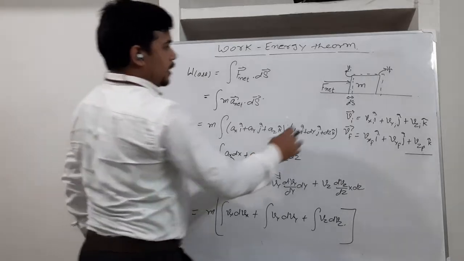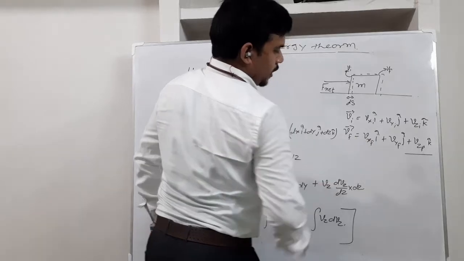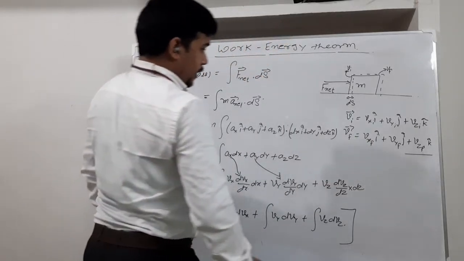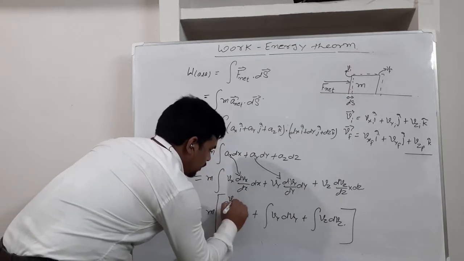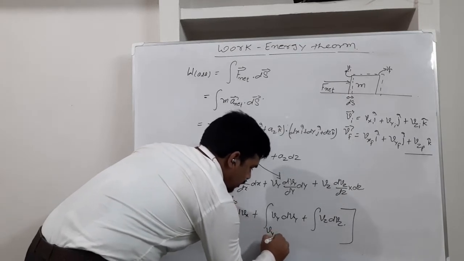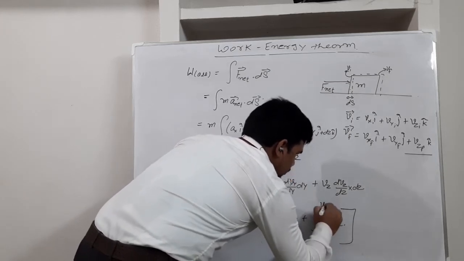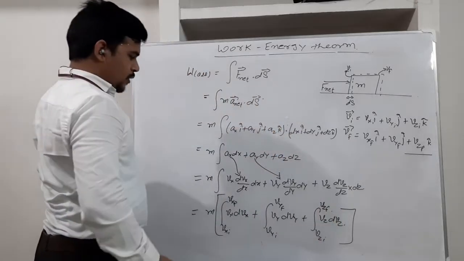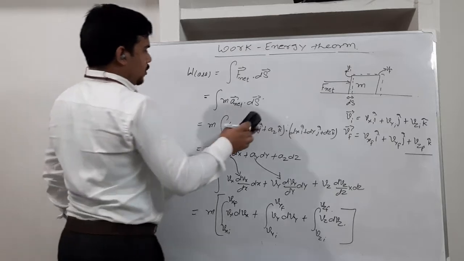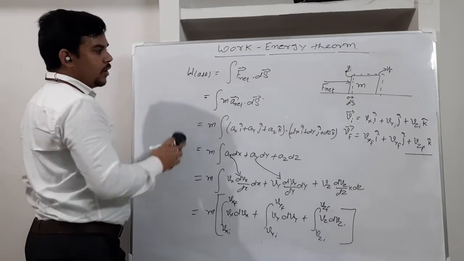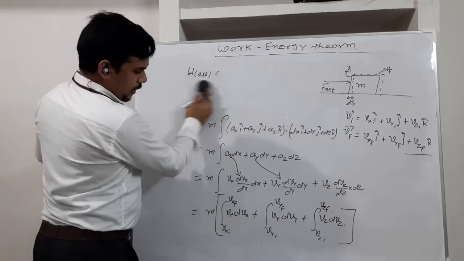And the limits: initially the particle's speed in the x direction was vx initial, and later it will become vx final. So I am substituting vx initial to vx final, vy initial to vy final, and vz initial to vz final. So if I perform this integration, because on the right hand side I am doing all of it, that is equal to the work done by all the forces.